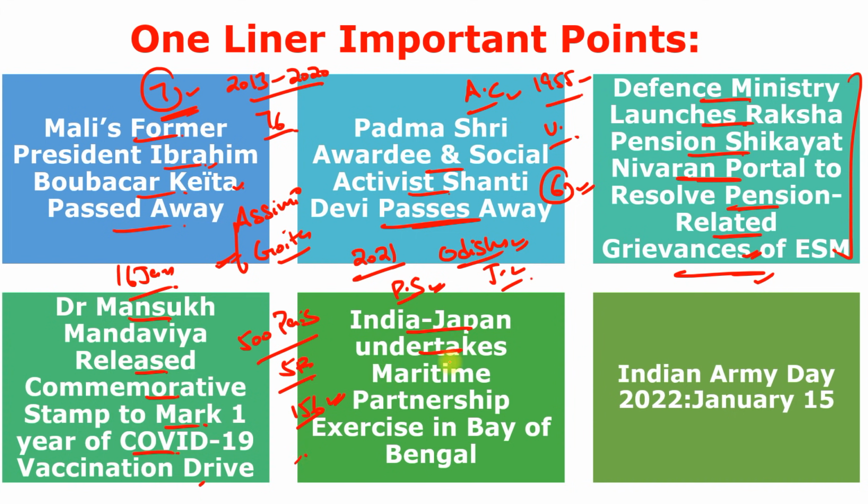Next, India and Japan undertake maritime partnership exercise in the Bay of Bengal. Not important. So this is performed in between JMSDF. Remember, JMSDF stands for Japan Maritime Self-Defense Force, and between Indian Navy. So the Indian Navy was represented through INS Shivalik and INS Kadmat.